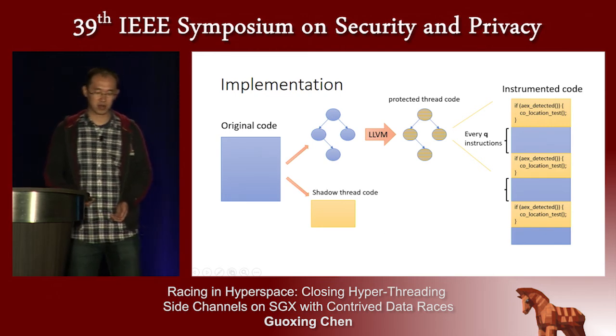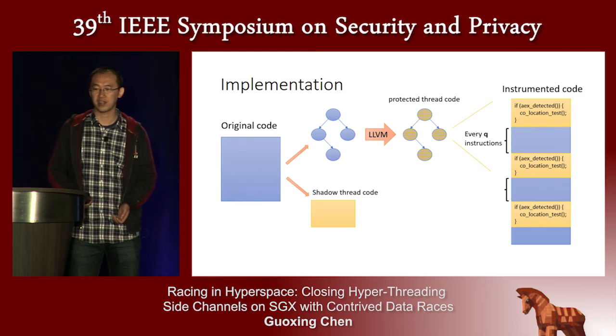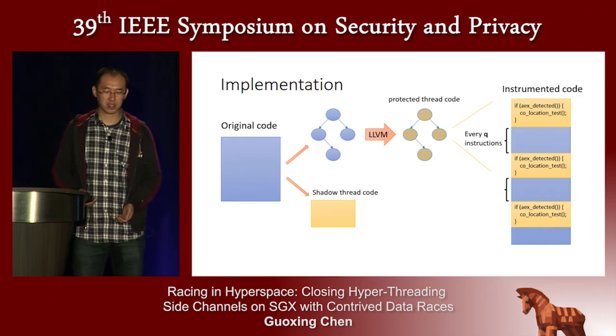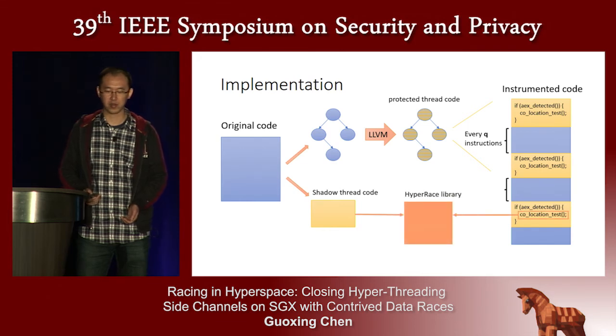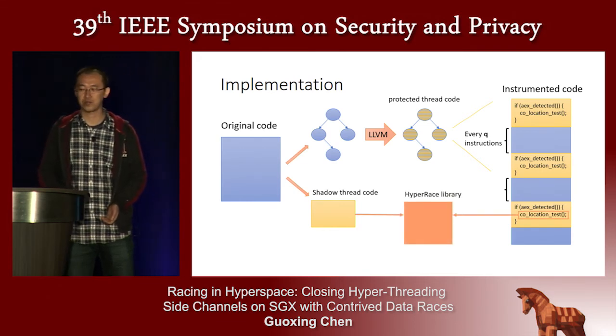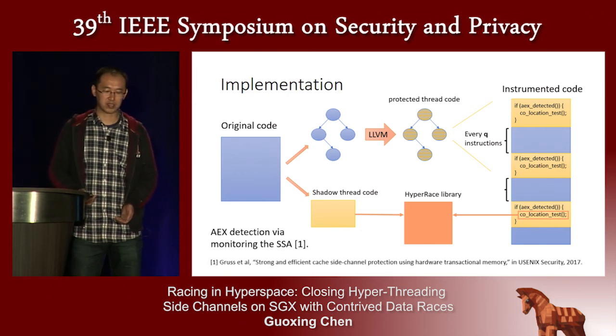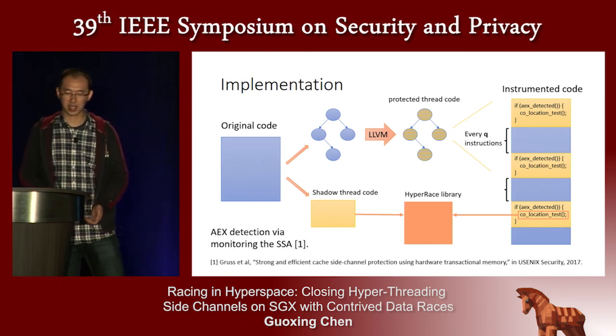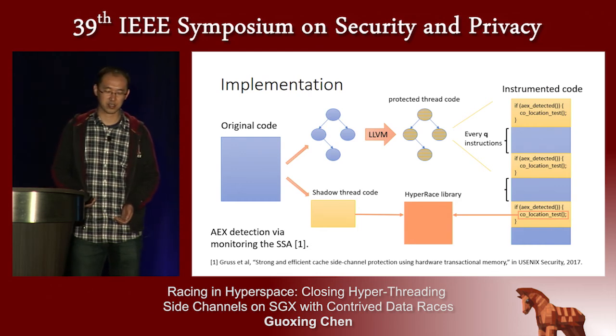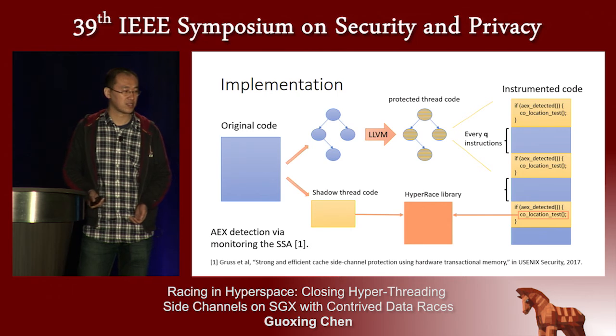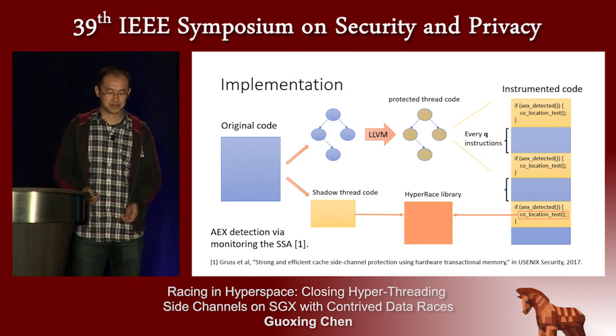The shadow thread code is also generated, and whenever AEX is detected, the shadow thread code and the protected thread code will call into the HyperRace library to run the collocation test. And we adopt the technique introduced by Gruss et al. for the AEX detection, through monitoring the state save area, or SSA, of the enclave.